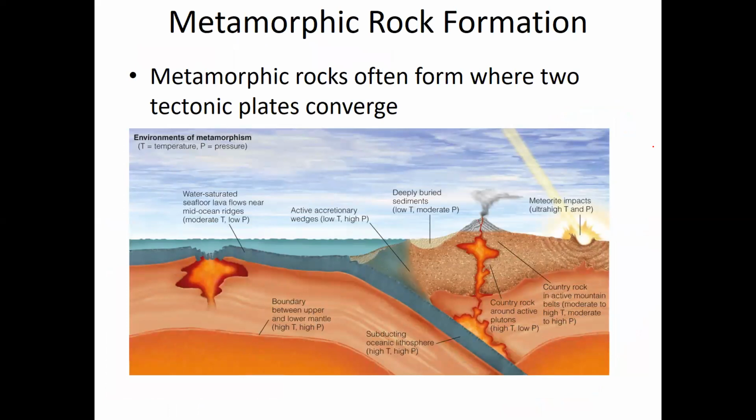So where are rocks exposed to large amounts of heat and pressure? Well, often where two tectonic plates, which we haven't talked about yet but we will, converge, where they collide at what's called a plate boundary. We'll learn that's where most metamorphic rocks form. They can also form in situations like meteorite impacts. There's a large amount of heat and pressure in a meteorite impact, which forms metamorphic rocks. We'll talk about metamorphic rocks and plate tectonics later.